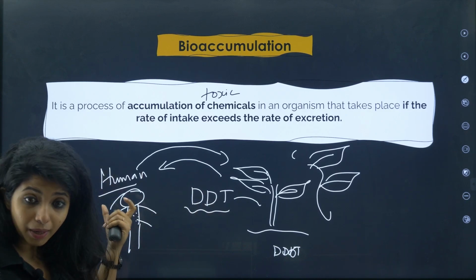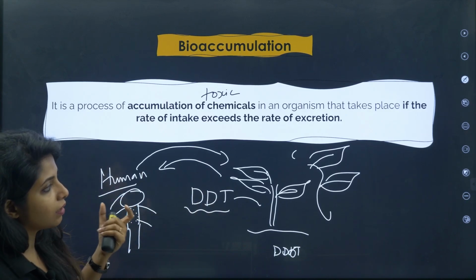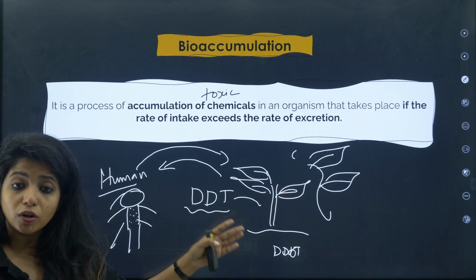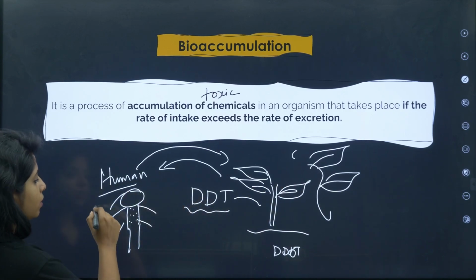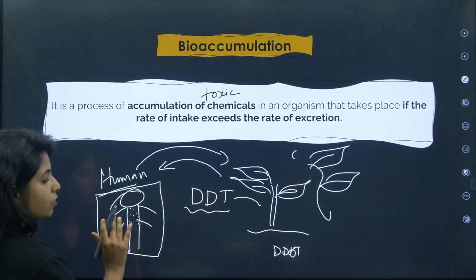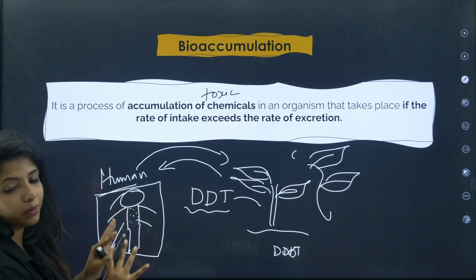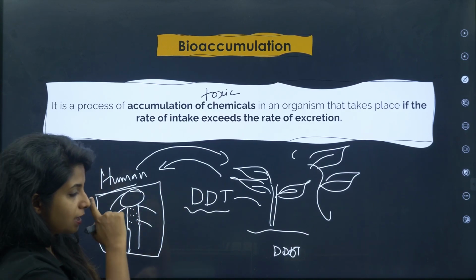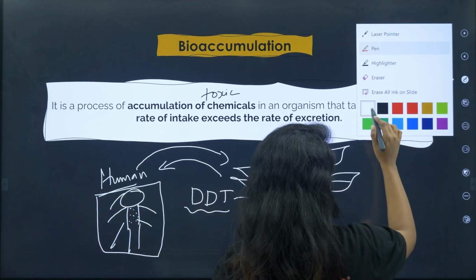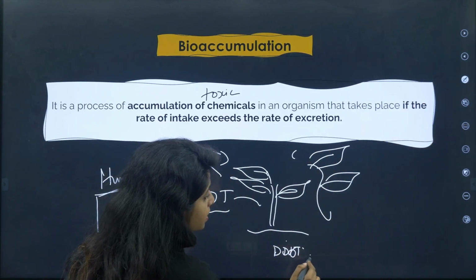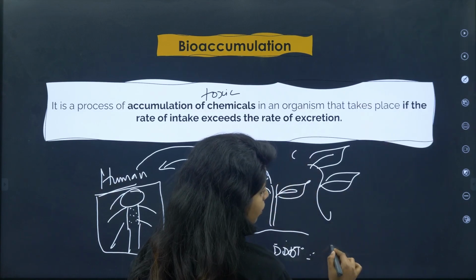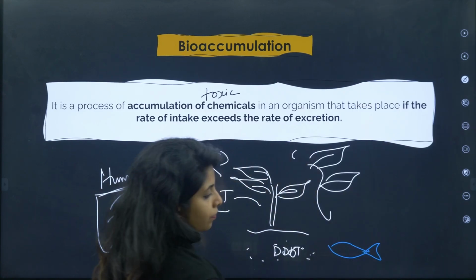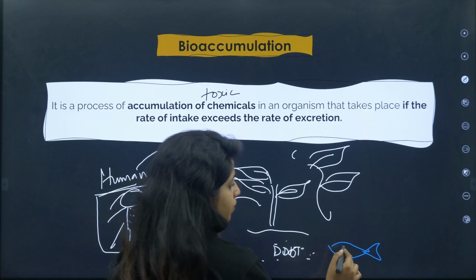But when the same thing is taken in lots and lots of amount, and this increases, it leads to biomagnification. Now over here, obviously humans are not eaten by anyone, so it's just bioaccumulated. But think about something else. For example, DDT which was mixed in the water goes to the fishes, the small fishes.